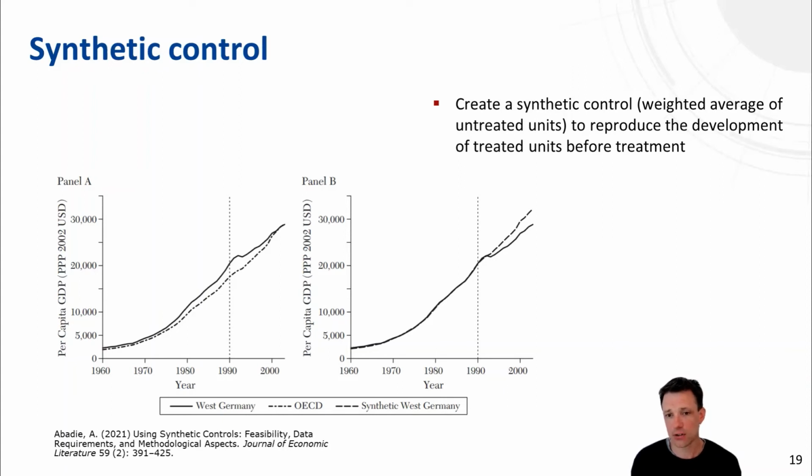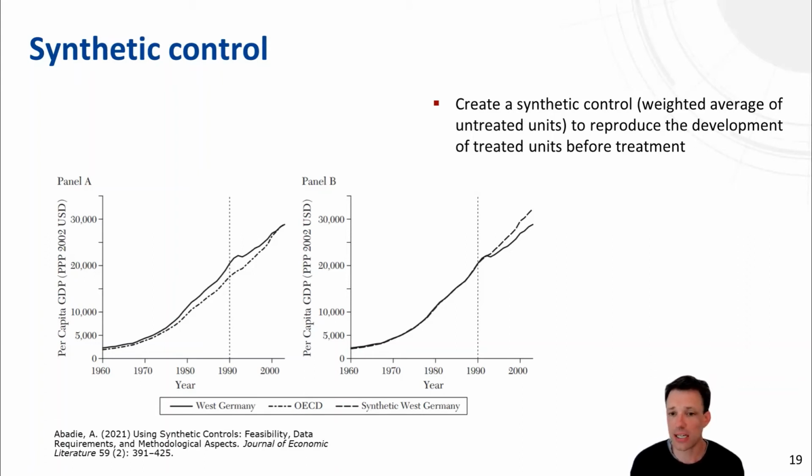And the idea of synthetic control is that instead of selecting one comparison unit, you basically construct a synthetic control country, which is the weighted average of the available non-treatment units. So here the available OECD countries, and you construct this synthetic control country in such a way that you adjust the weights in that synthetic country such that you match the pre-treatment observations exactly.